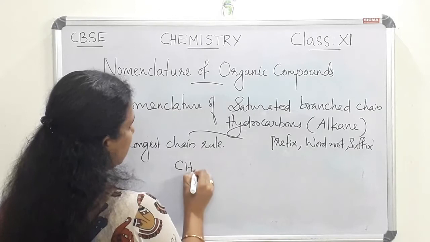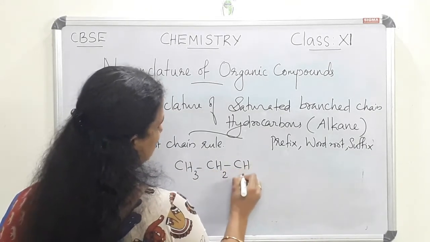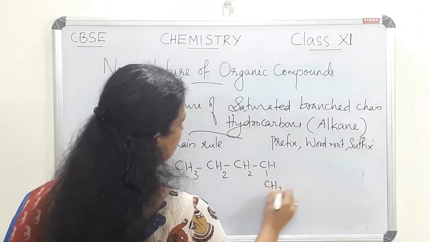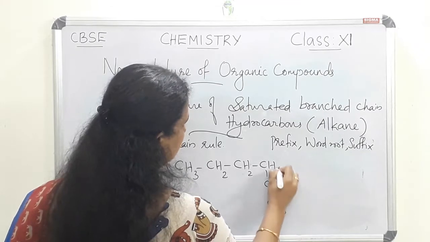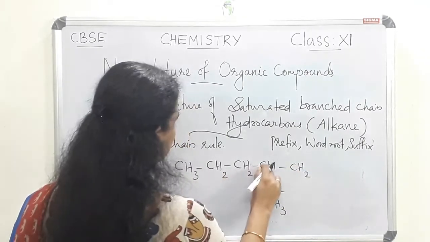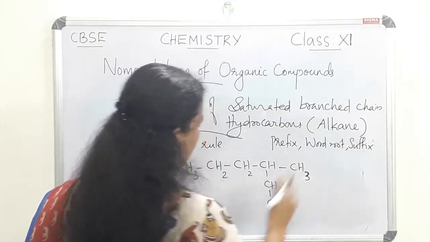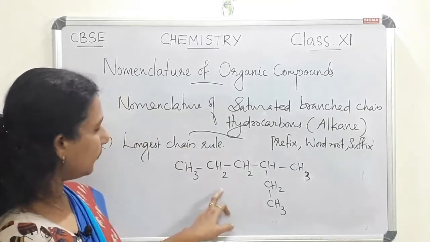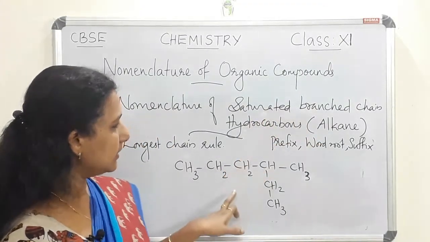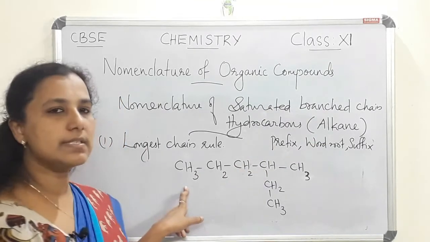Consider an organic compound. This is an example of an organic compound. This is a saturated branched chain hydrocarbon. This is an alkane.